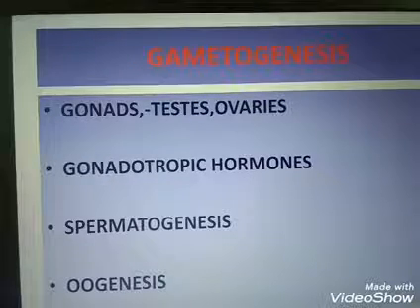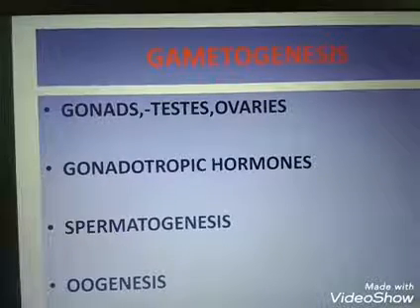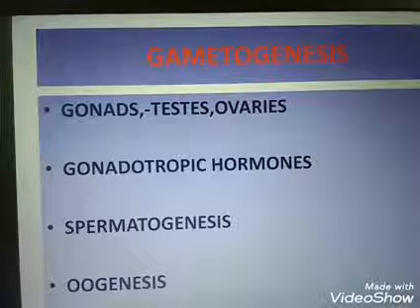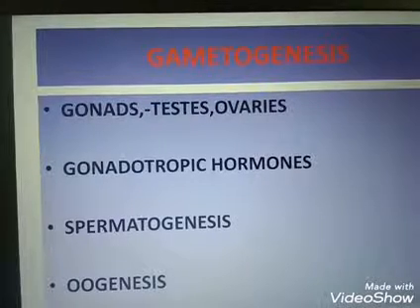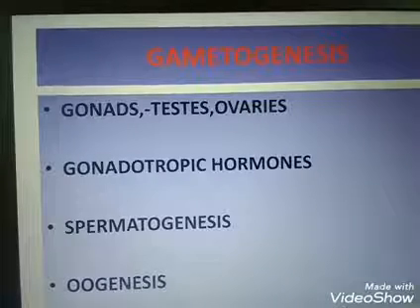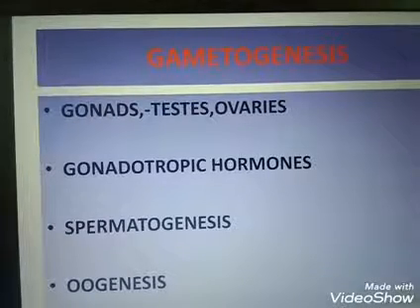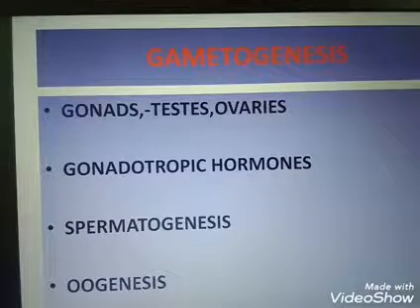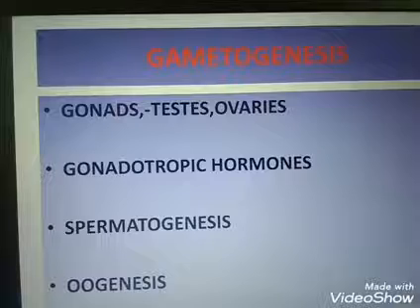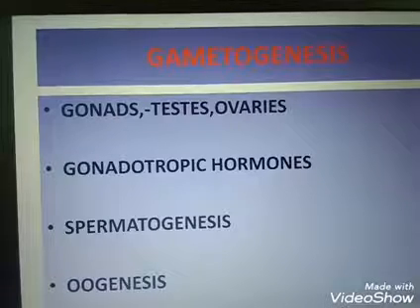Today we are discussing the topic gametogenesis. What is gametogenesis? The formation or the production of gametes is known as gametogenesis. It occurs during the time of sexual reproduction. The process of gametogenesis takes place in gonads. Gonads means testis or ovary: testis in case of male and ovary in case of female.